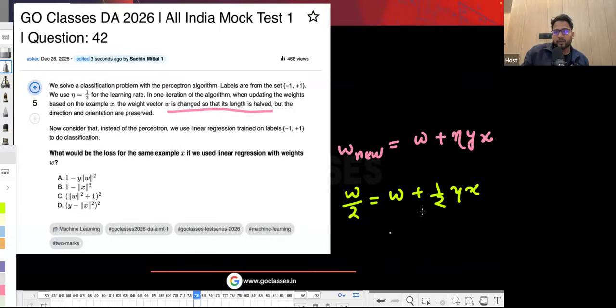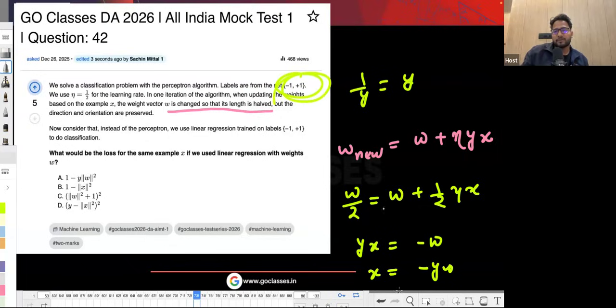So from here, you can say that this is minus W by 2, and the 2 gets cancelled. So yx is minus W. From here, x equals minus yw. Basically, it will be 1 upon y, but 1 upon y is same as y if y is minus 1 or plus 1. So from here, x is coming out to minus yw.